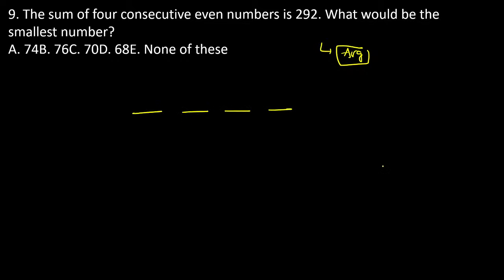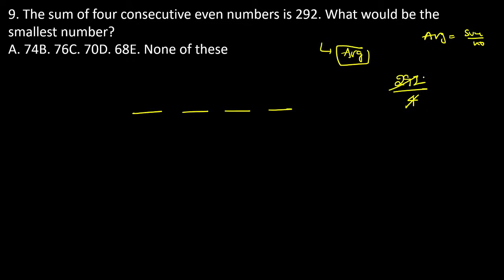There are four consecutive numbers. The sum of all these numbers is equal to 292. If the sum is equal to 292, what is the average? Average deals with the sum divided by the number of items, Nana. What is the sum? 292. And how many numbers are there in total? Four numbers.